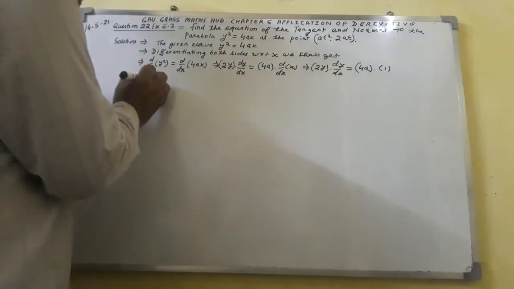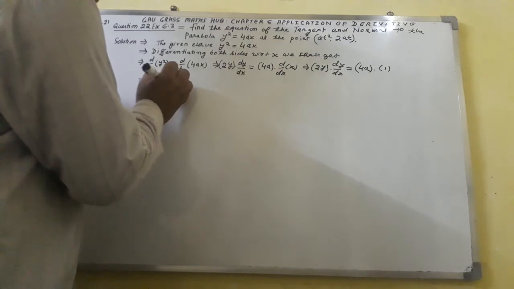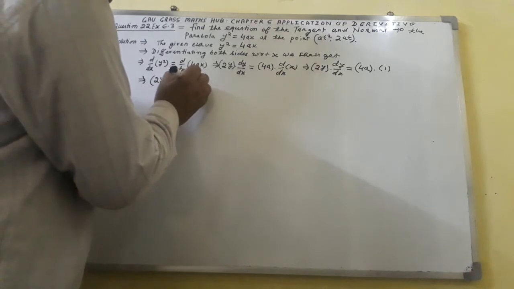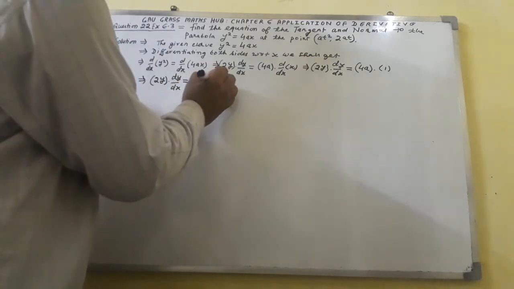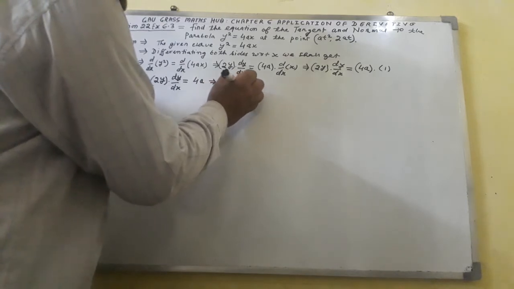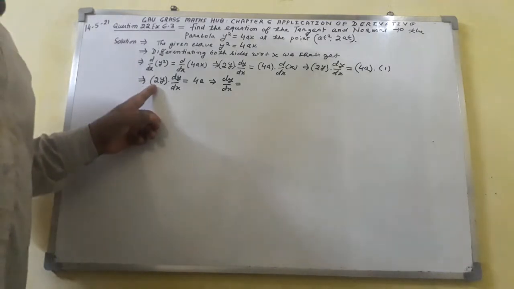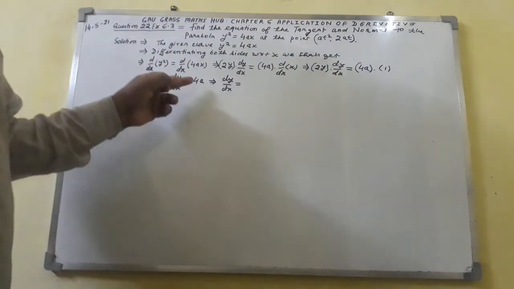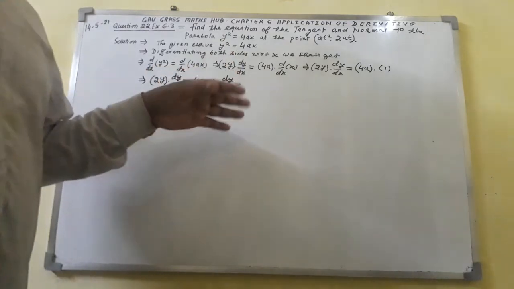So what we'll do here: 2y dot dy over dx equal to 4a. Here 2y is multiplied on the left hand side, so it will be thrown to the right hand side and divided.